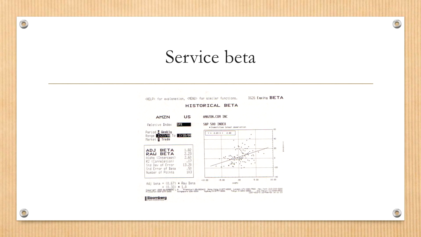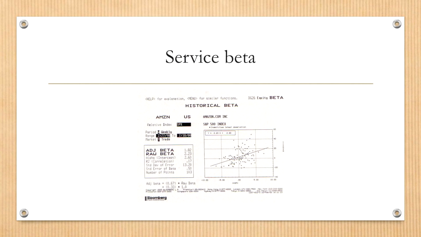So that is a very typical adjustment procedure done by financial analysts in providing those so-called service betas. Essentially, this service beta is other people's opinion. When you open, let's say, Yahoo Finance or Google Finance, you look at a summary of a stock, and from that summary you will see a beta estimation. However, if you look at different sources, you will find that the betas are different.